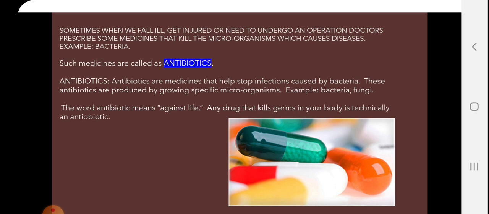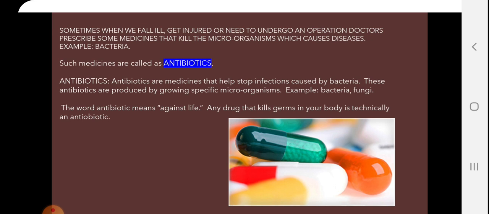So, what are antibiotics? Antibiotics are medicines that help stop infections caused by bacteria. These antibiotics are produced by growing specific microorganisms, children, for example, bacteria and fungi. They grow these microorganisms and prepare antibiotics.